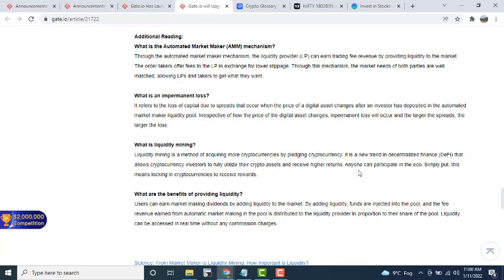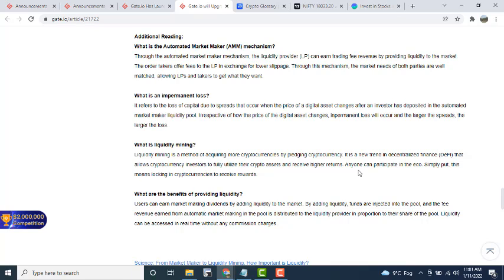Anyone can participate in the ecosystem, and simply put, this means locking the cryptocurrency to receive the reward. That means if you want to mine any cryptocurrency, you have to buy some of that currency and lock it in the mining pool, and you will get a definite reward profit after the mining completion.